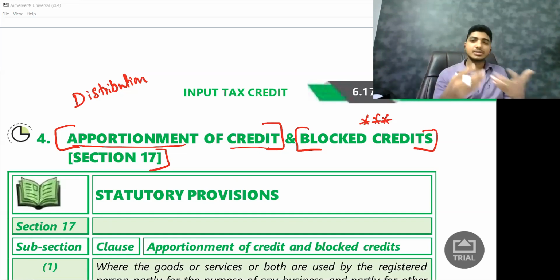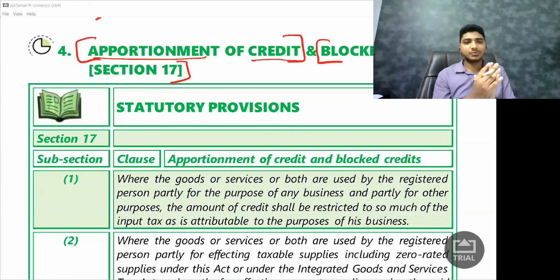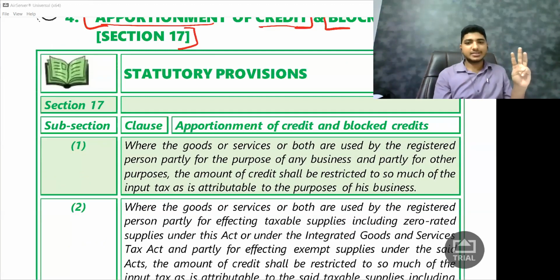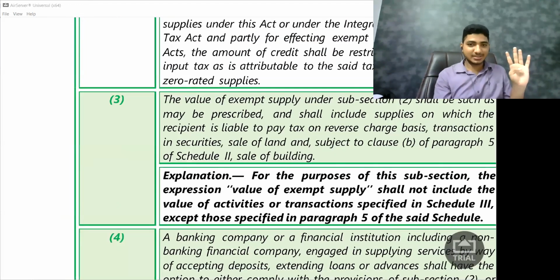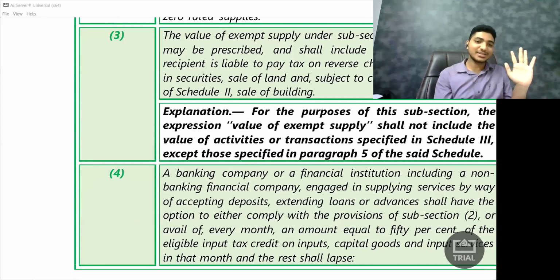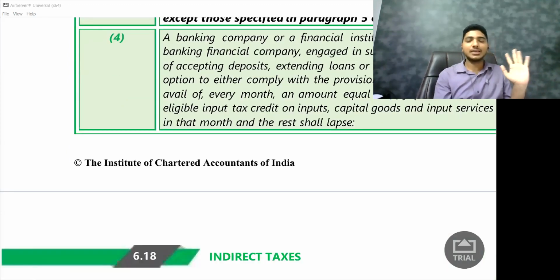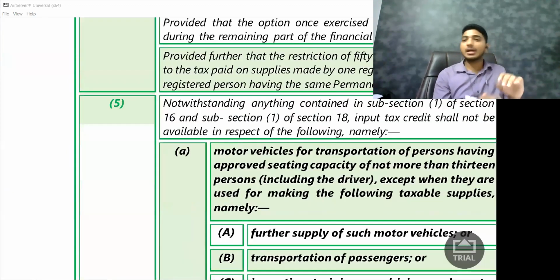Sir, are you scaring us? No, I'll simplify it for you. So section 17 starts with subsection 1, then there is subsection 2, then subsection 3, then subsection 4, then subsection 5. Normally how do we study any section? We study from subsection 1, 2, 3, 4. We go on studying that way.